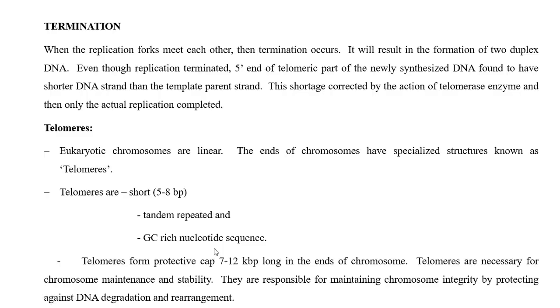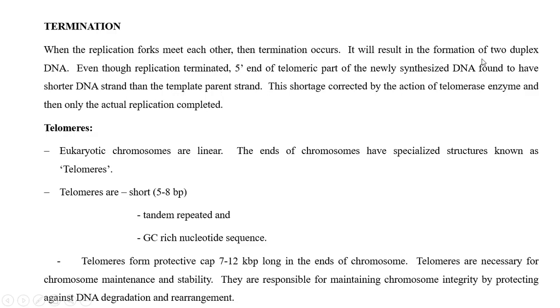Finally, we move on to termination. When DNA replication forks meet each other, because there are 100 replicons, 100 origins of replication, it starts from 1, 2, 3, 4 like this. So when they meet at the end, termination occurs.